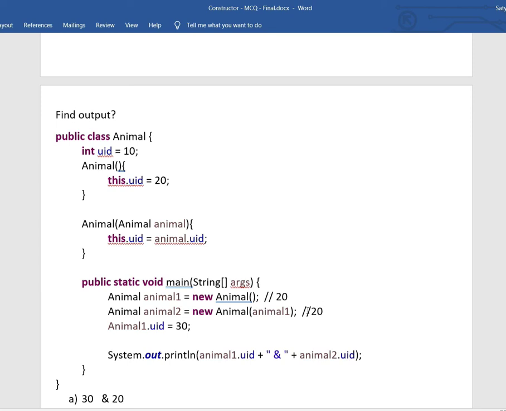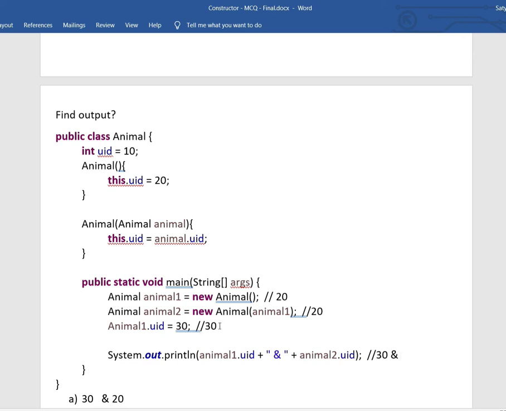And again, animal 1 uid is modified to 30. So uid becomes 30. And here what we are doing, we are printing animal 1 uid and animal 2 uid. Animal 1 uid is updated to 30, so 30 will be printed in the first case. So 30, and animal 2 uid.